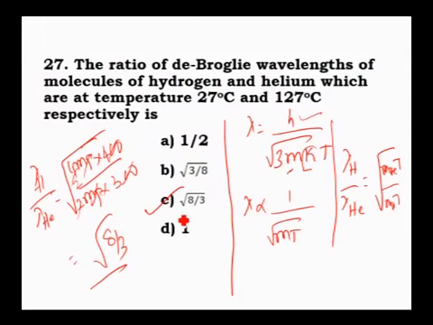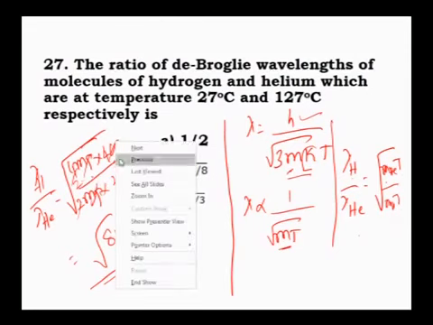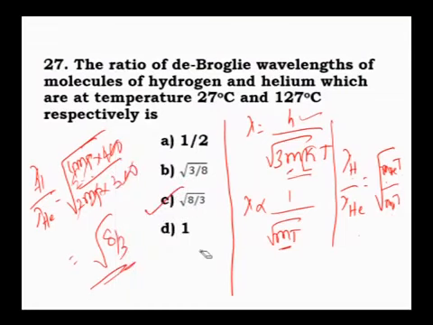Question number 27, option C, root of 8 by 3. Clear? Lambda is h by root of 3mkT, so lambda is proportional to 1 by root of m into T. Lambda of hydrogen by lambda of helium is mass of helium into temperature over hydrogen into temperature. Helium is 4 times mp, corresponding temperature 400. Mass of hydrogen molecule is 2 times the mass of a proton, into 300. Final answer is 8 by 3.